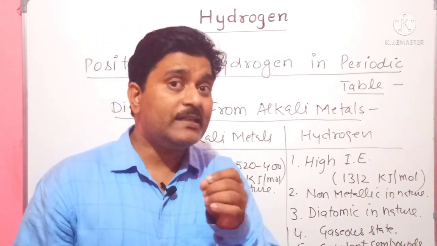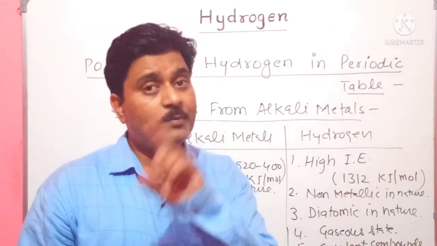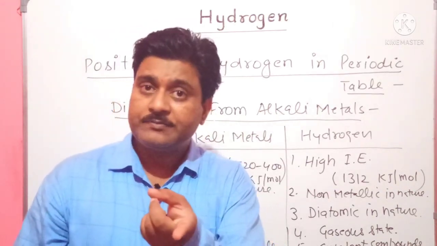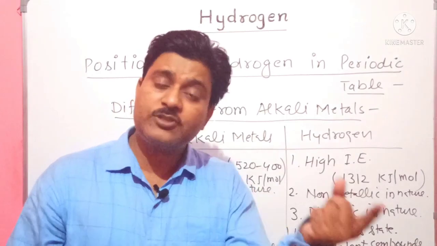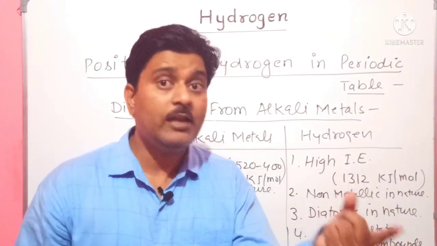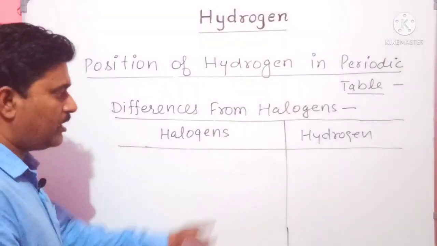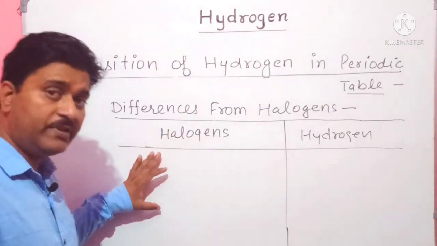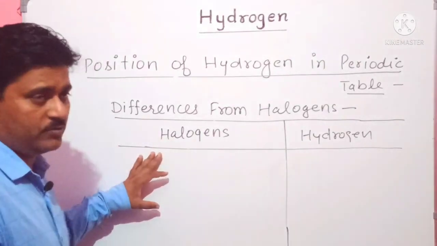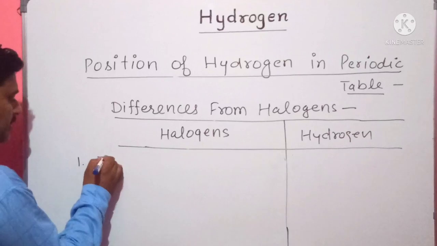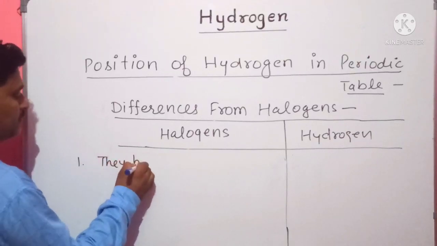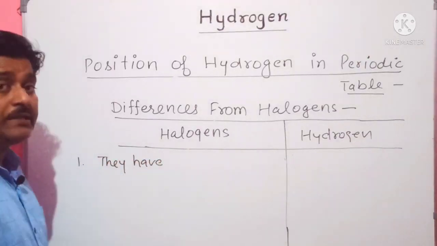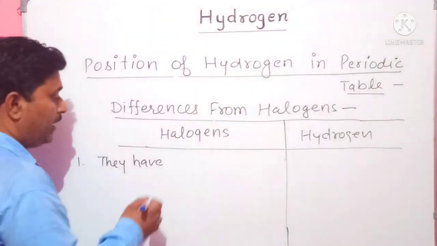Let's see what are the differences between the properties shown by hydrogen and the properties shown by the halogens. The halogens show some different properties from hydrogen. Number one, they have great tendency to form halides.